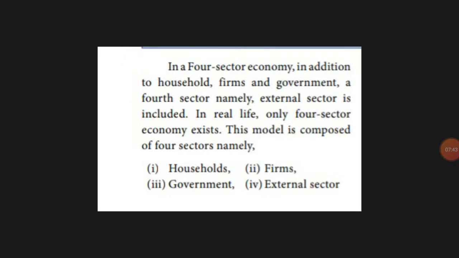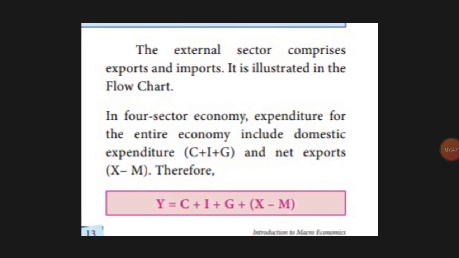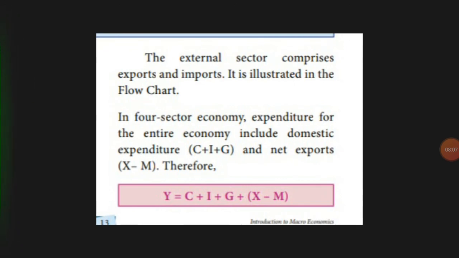So for that you can see the formula will be Y equals C plus I plus G plus X minus M. C is the consumption, I is the investment, G is the government, X minus M is export minus import. So all this together makes up the sectors. From this we conclude, end of lesson 1. Thank you.